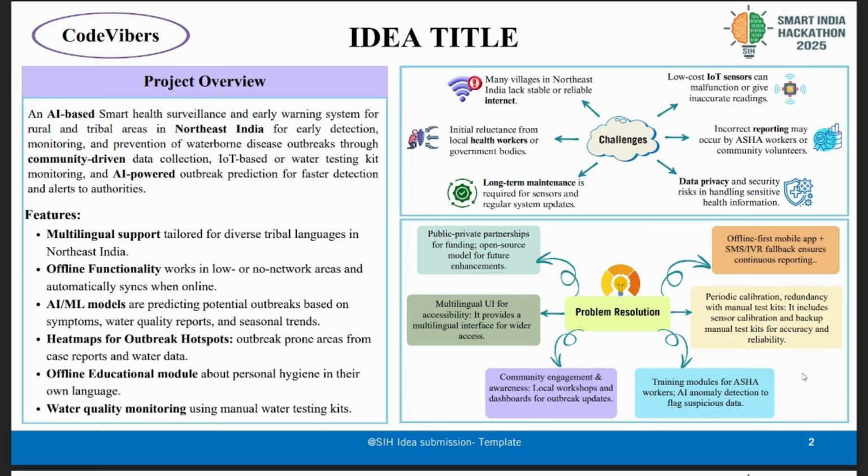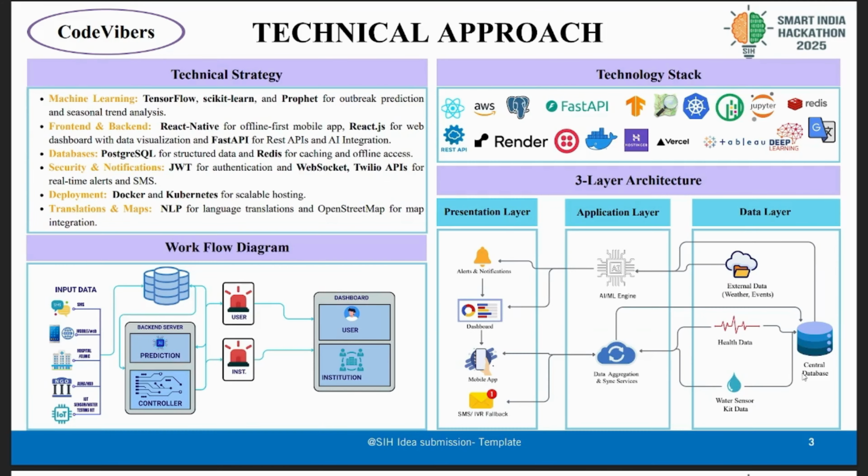Now let's talk about our technical approach. For machine learning, we are using TensorFlow, scikit-learn, and Prophet for disease prediction and seasonal trend analysis. The front end is handled by React Native for the app version and React.js for the web version. For the backend, we are using FastAPI. The database we use is PostgreSQL, with Redis for offline access and caching.